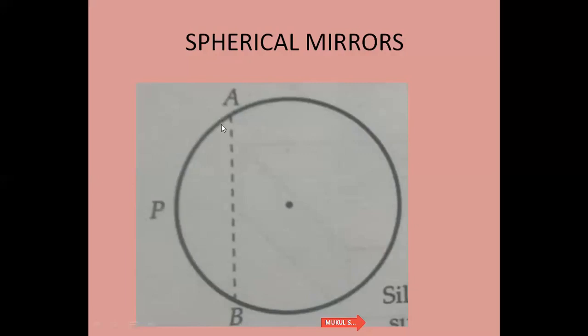When the inner surface is silvered or polished, such a mirror is called a convex mirror. When the outer surface of this spherical surface is polished or silvered, such a mirror is called a concave mirror. I think this is clear to you, the concept of how we can make the convex and concave mirror.